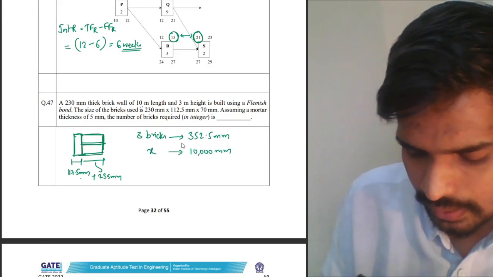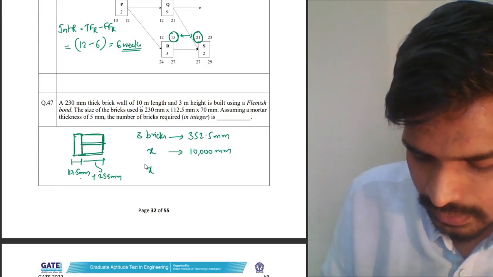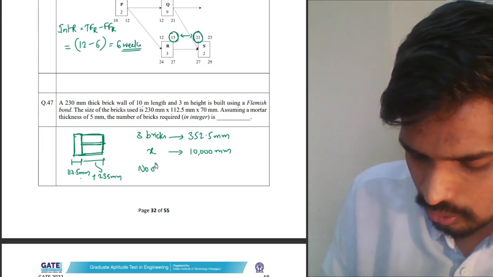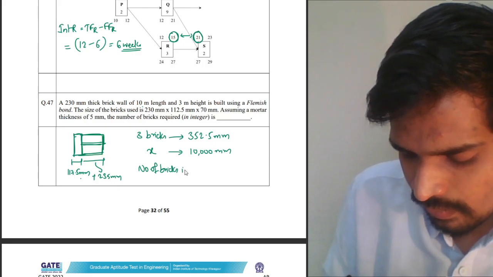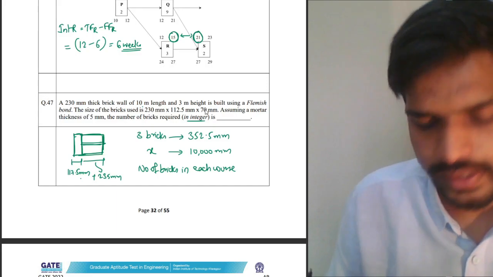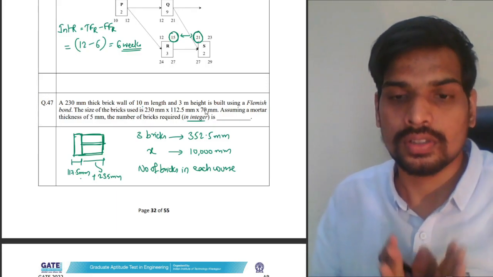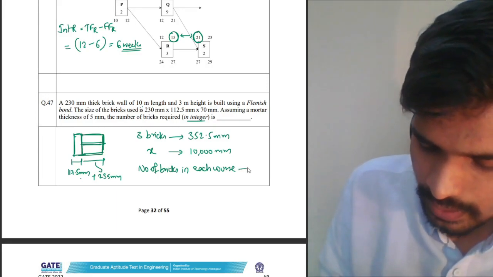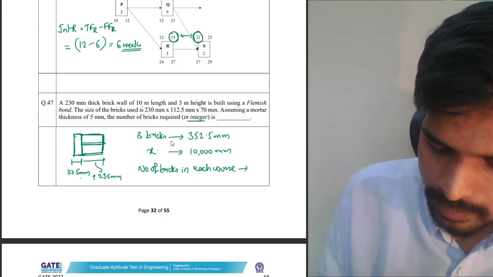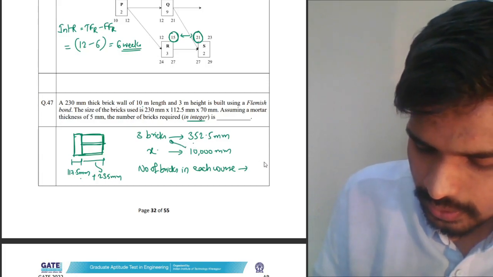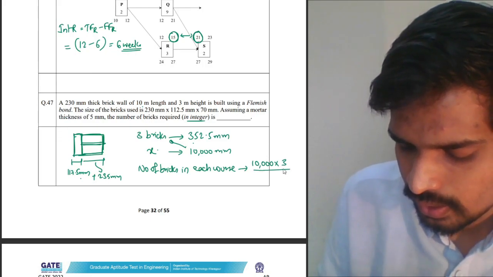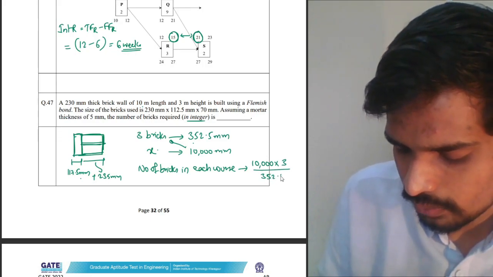How many bricks are required? So this number of bricks, x, what is x here? Number of bricks in each course. They're asking us an answer in integer, so there's some rounding off involved here. Don't worry if we are rounding off slightly. Number of bricks in each course, this x will be equal to 10,000 multiplied by 3 divided by 352.5.